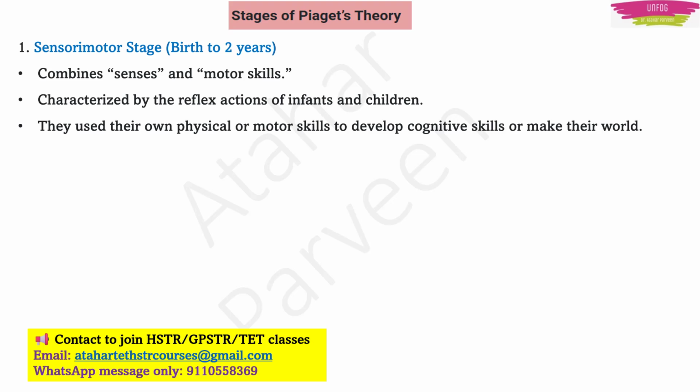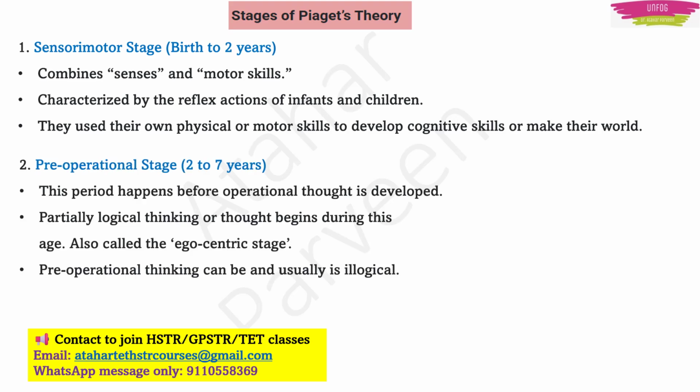Now this stage has characteristics which involve the reflex actions of infants and children. It was observed that in this stage, children are using their own physical or motor skills in order to develop their cognitive skills, or in order to make their world, we can say. So this is known as the sensorimotor stage. This is from birth to 2 years.